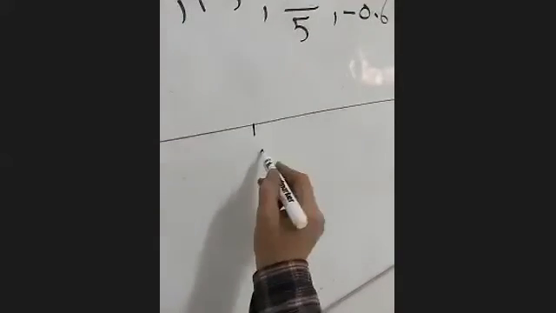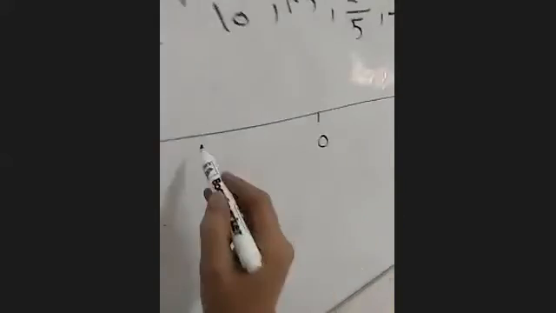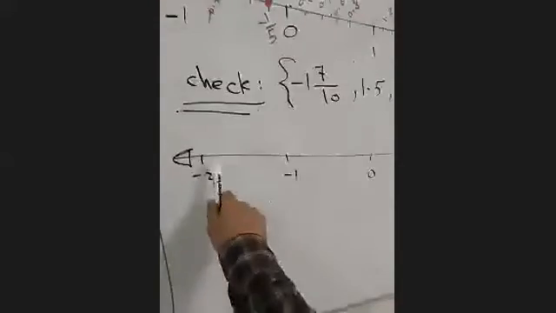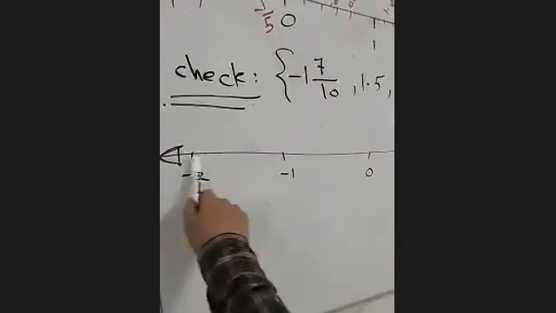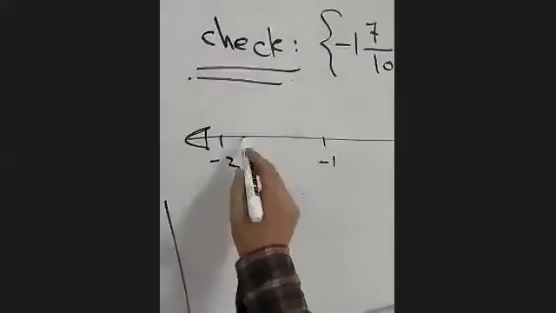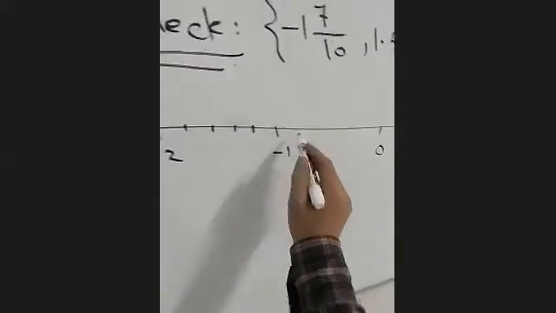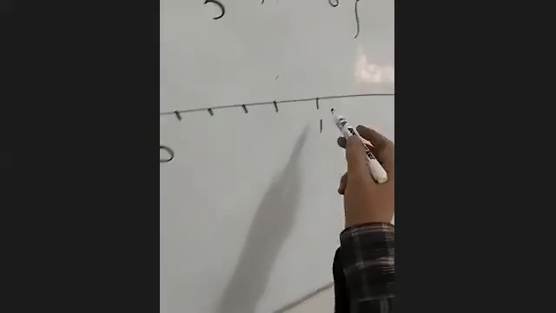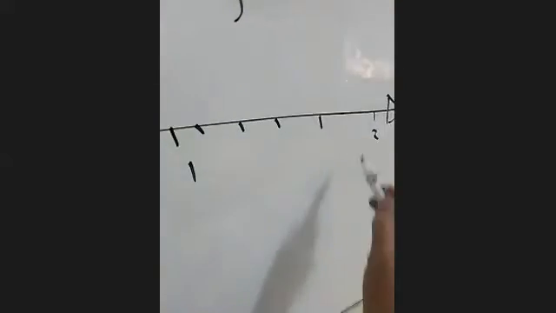In the middle we have 0, here we have 1, and here we have -1. And if you count the divisions between each two numbers, you will find them 4, right? 1, 2, 3, 4.